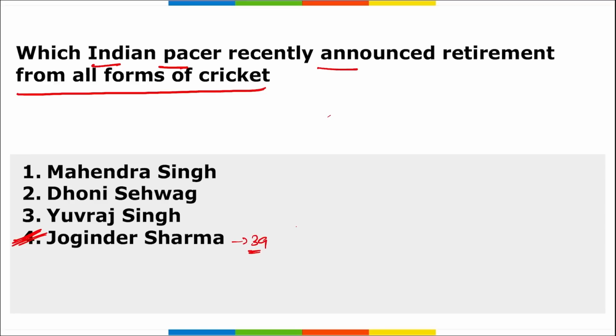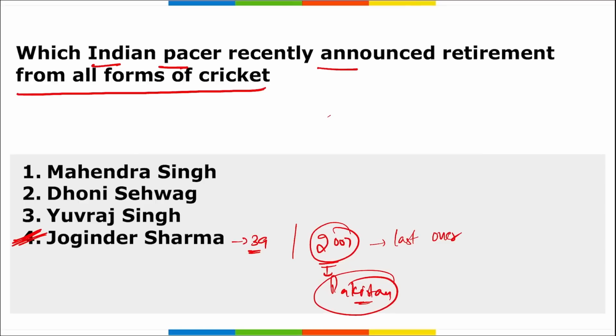He was famously known for his bowling, and if you remember, during the T20 World Cup of 2007, the last over for the bowling was done by Joginder Sharma only. Alright, and we know in 2007 we were playing against Pakistan. Currently Joginder Sharma serves as the DSP in Haryana, that is Deputy Superintendent of Police in Haryana, and he joined the Haryana Police in October 2007.